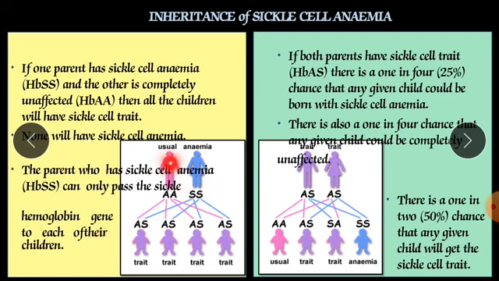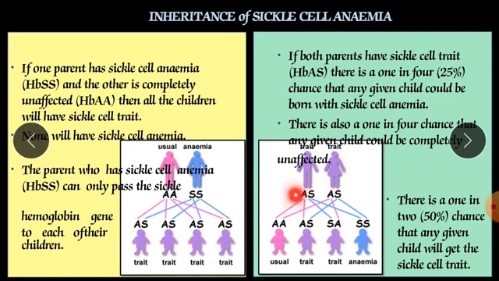So here you can see this is the anemic parent. When they cross, in this fashion they will produce the four trait children. Now if both parents have sickle cell trait, there is a one in four chance that any given child could be born with sickle cell anemia. There is also a one in four chance that any given child could be completely unaffected.